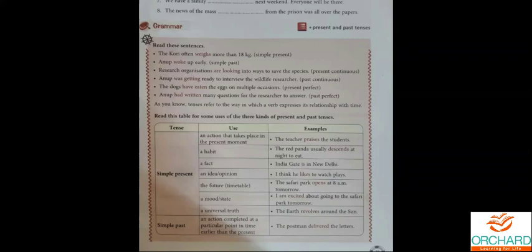Very good. Example: the postman delivered the letter, which means now he is not delivering. In future, he is not going to deliver. Already he has delivered the letter to you. Okay, the postman delivered. Look at the verb, my dear children. Verb plays a very important role in tenses. Only the verb has to be changed.